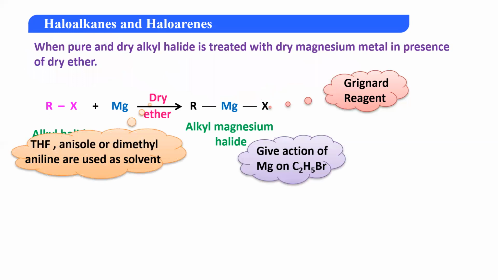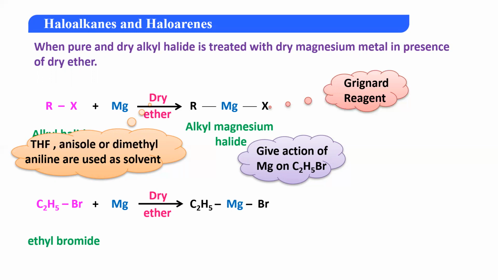Next one, you need to solve a question, that is, what would be the action of Mg on C2H5Br. So देखते हैं इसको, बहुत सिंपल सा एक क्वेश्चन है कि आपके पास है C2H5Br, उसके साथ आपने Mg ऐड कर दिया in the presence of dry ether, होगा क्या? C2H5MgBr. So therefore ethyl bromide gets converted to ethyl magnesium bromide. So this was the preparation of Grignard reagent, कि Grignard reagent कैसे बनता है.